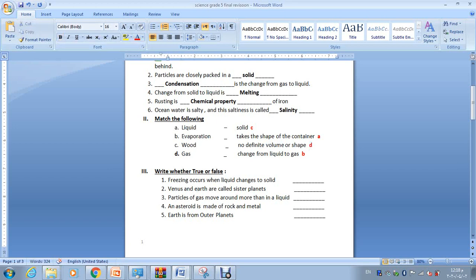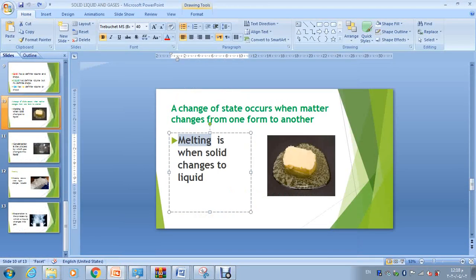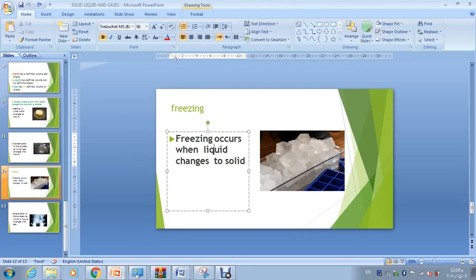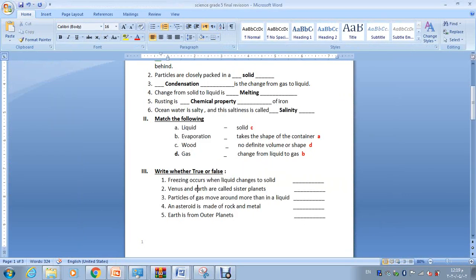Okay, let's write now true or false. Freezing occurs when liquid changes to solid. Yes, that's correct. Why? Because if you have water and you put it inside the ice rack and then freeze it, what does it develop? It develops ice cubes, solid. So the water, the liquid, has changed into solid, and we call this process freezing. So true.